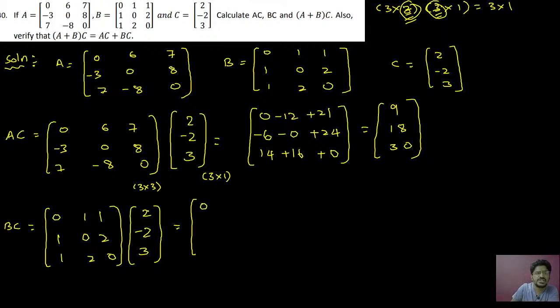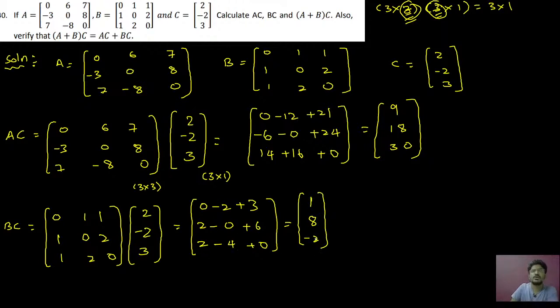0 into 2 is 0. 1 into minus 2 is minus 2. 1 into 3 is 3. 1 into 2 is 2. 0 into minus 2 is 0. 2 into 3 is 6. 1 into 2 is 2. 2 into minus 2 is minus 4. 0 into 3 is 0. So now we have 3 minus 2 is 1. 6 plus 2 is 8. 2 minus 4 is minus 2.